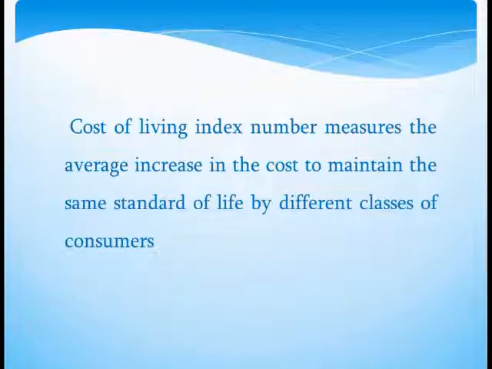In other words, the change in the cost of living index number between any two periods means the change in income which will be necessary to maintain the same standard of living in both the periods.